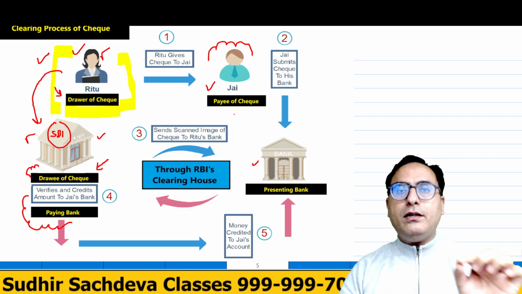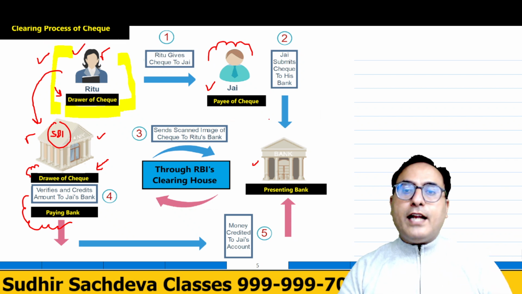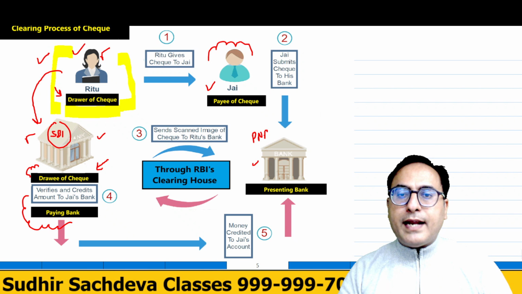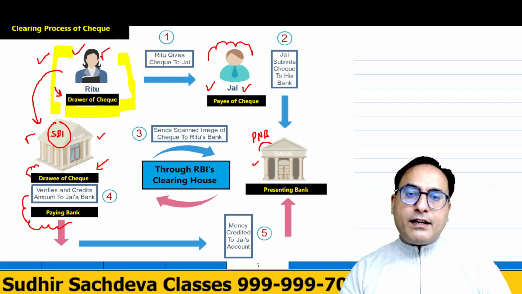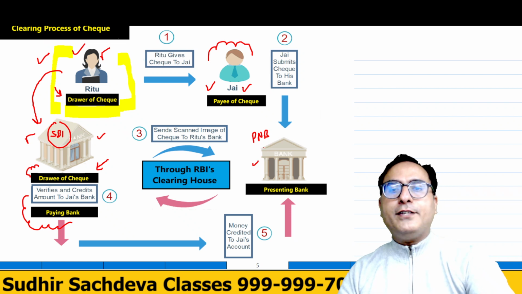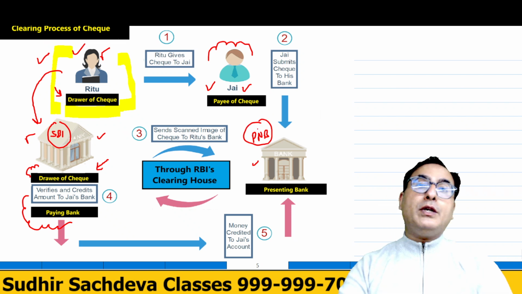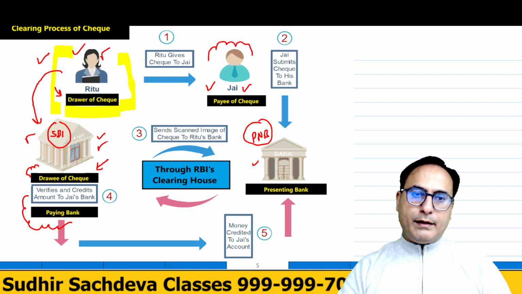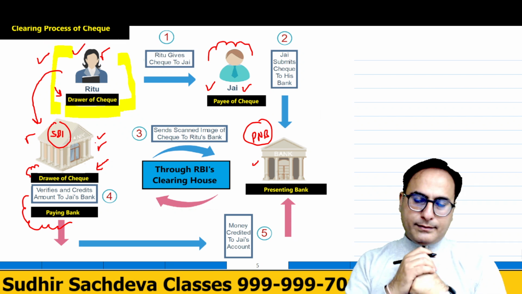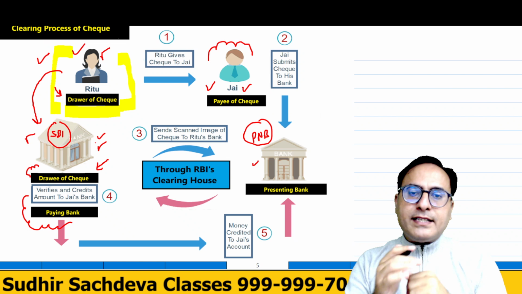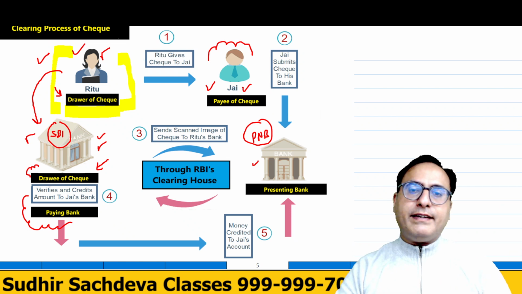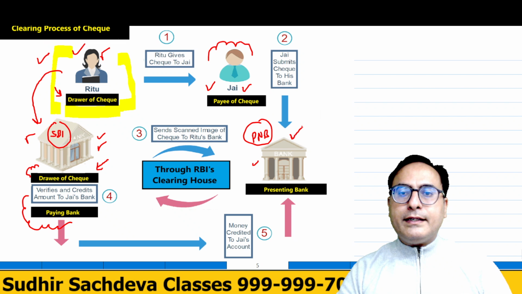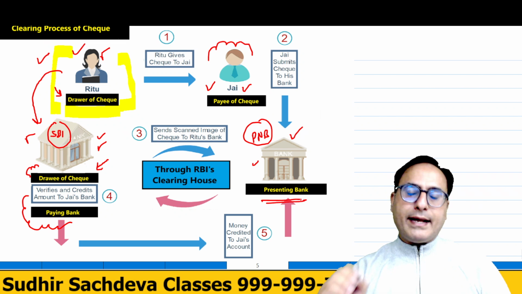Now, when we talk about Punjab National Bank, where Jay has opened his account, PNB is actually presenting that check to this paying bank. Because PNB is presenting that check, it is known as the presenting bank.